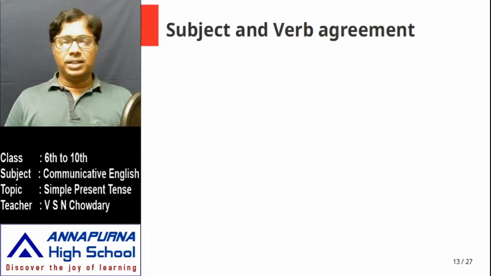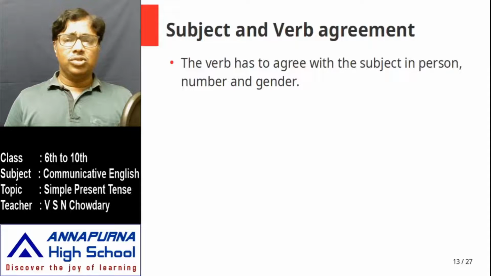Subject and verb agreement. Verb talks about the action related to subject, and the verb has to agree with the subject. What is this agreement? So it has to agree with the subject in person, number and gender. So we have come across three new words: person, number and gender. Let me explain this one by one.